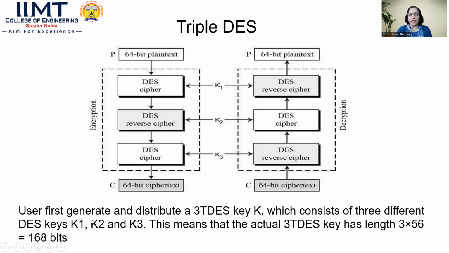So the user first generates and distributes a 3DES key, which consists of 3 different DES keys, K1, K2, and K3. It means we have 3 times 56, that is 168 bits over here, right?